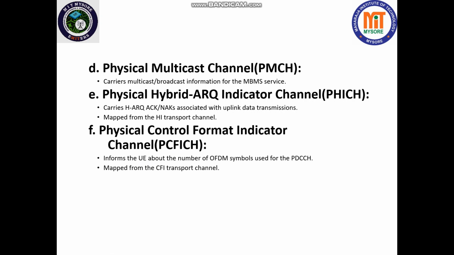So in OFDM symbols, we have some control information, and the rest will be our data. How much control information in the physical downlink layer is being used is indicated by the PCFICH channel, and it is mapped from the CFI.